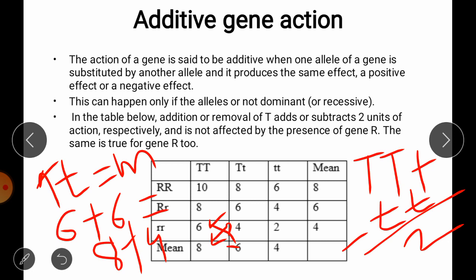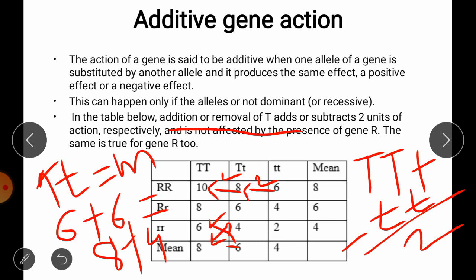So the addition or removal of this capital T, if you check here from this small t or a recessive homozygous individual, if we move towards the heterozygous, if we add this capital T, here we will get a difference of 2. Again if we add another capital T, it will again create a difference of 2. So the addition or removal of this T adds or subtracts 2 units of action, and it is not affected by the presence of the R gene.